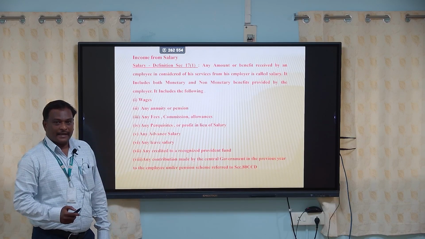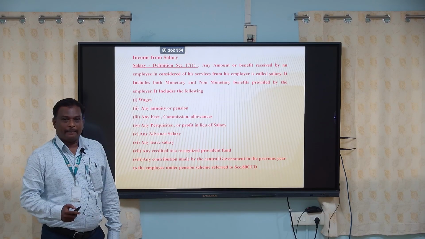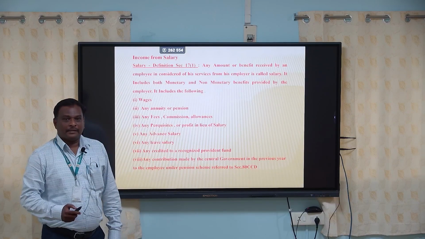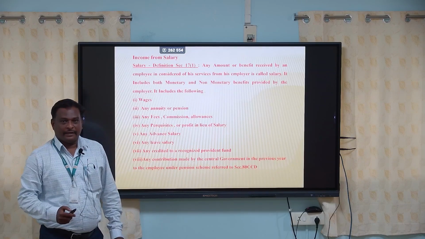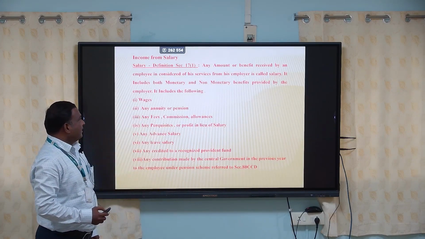First one, income from salary. Second one, income from house property. Third one, income from capital gain. Fourth one, income from other sources. Fifth one, income from business or profession. Among these 5 types of heads, I am going to take a lecture on income from salary.